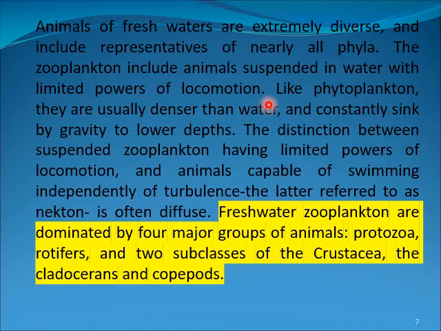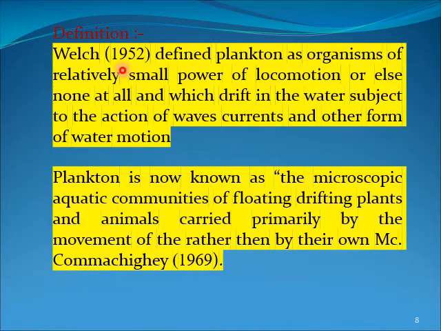Freshwater plankton mainly consists of protozoans and arthropods, with two subclasses of crustacea, the cladocerans and the copepods. Welch in 1952 also gave the definition that they are organisms of small power of locomotion or none at all, which drift. They all move with the water current, and they have very little, feeble movement and locomotive organs by which they float.